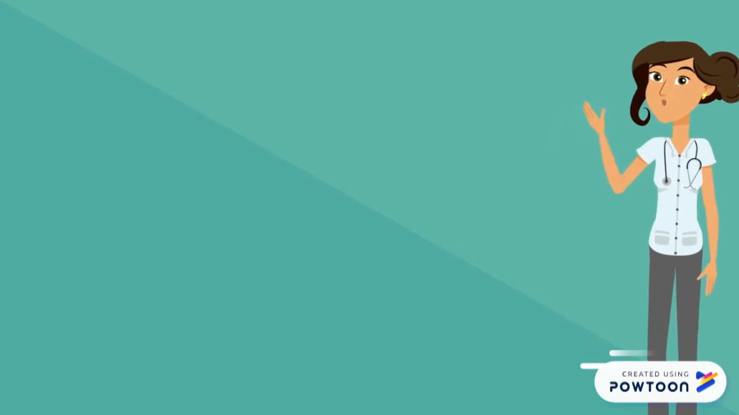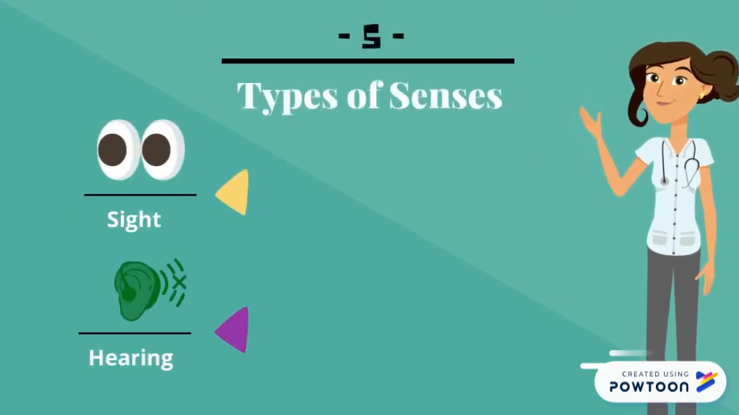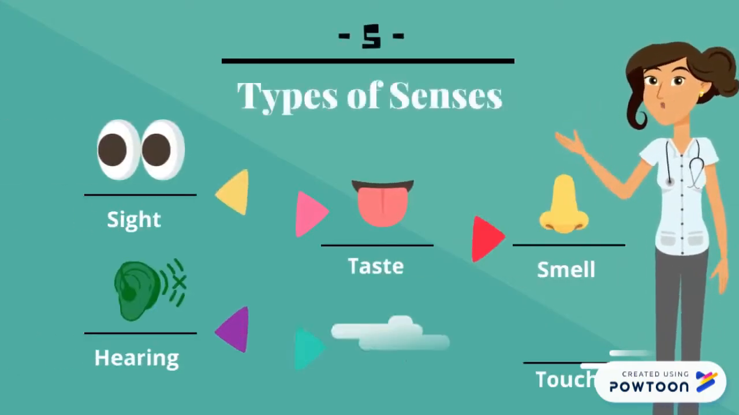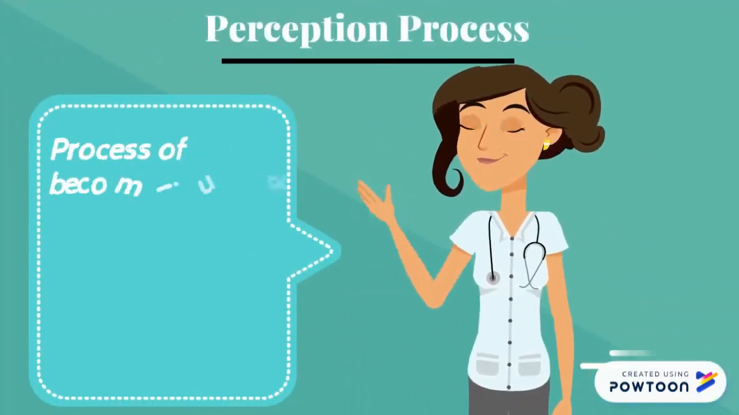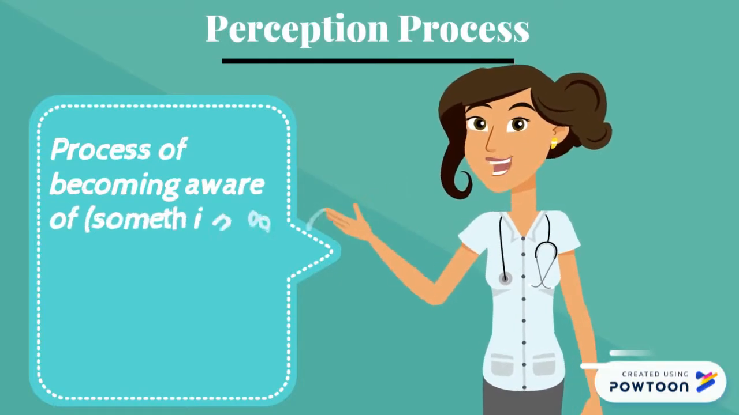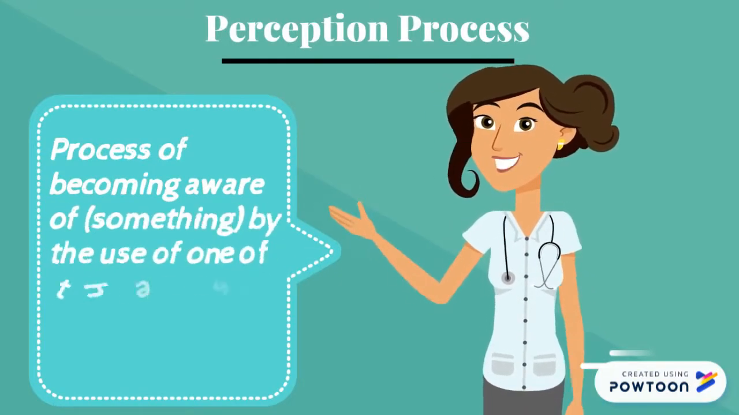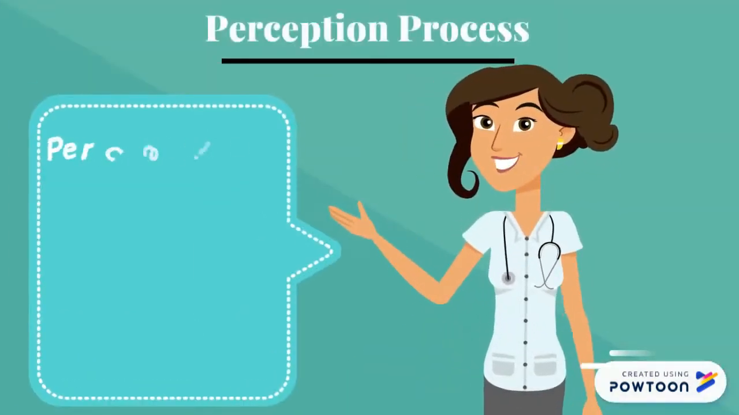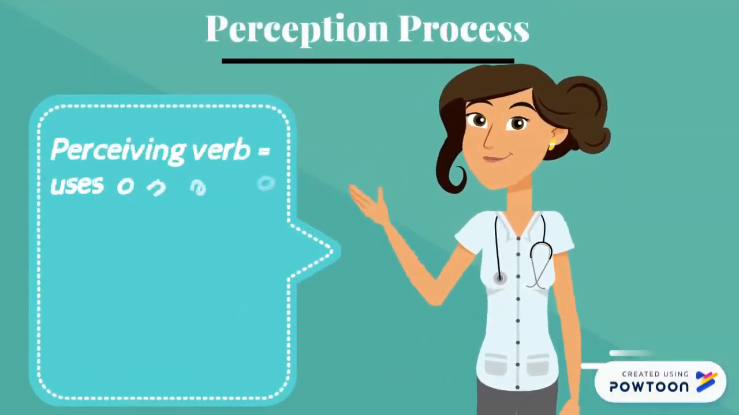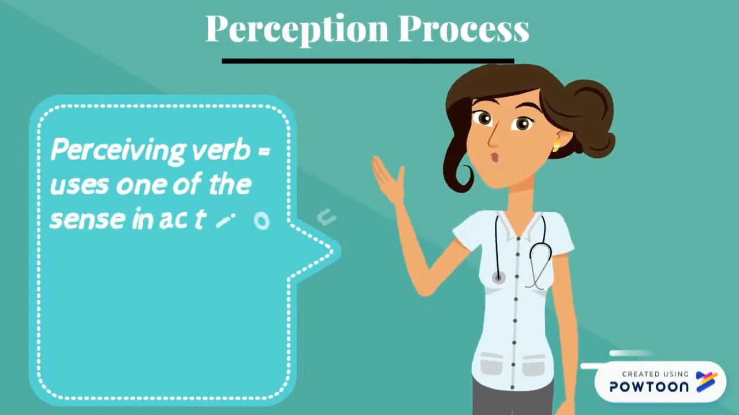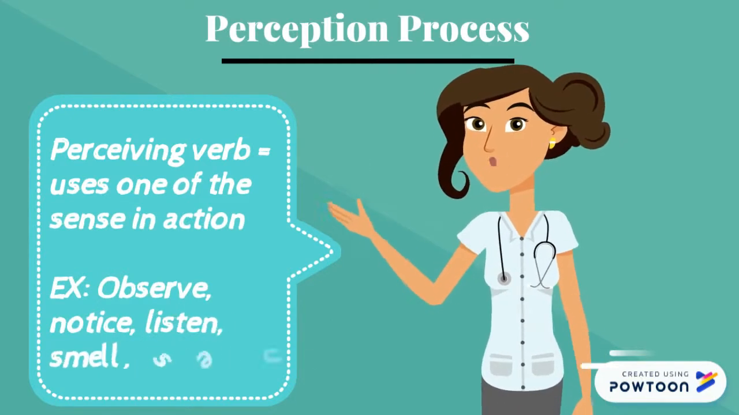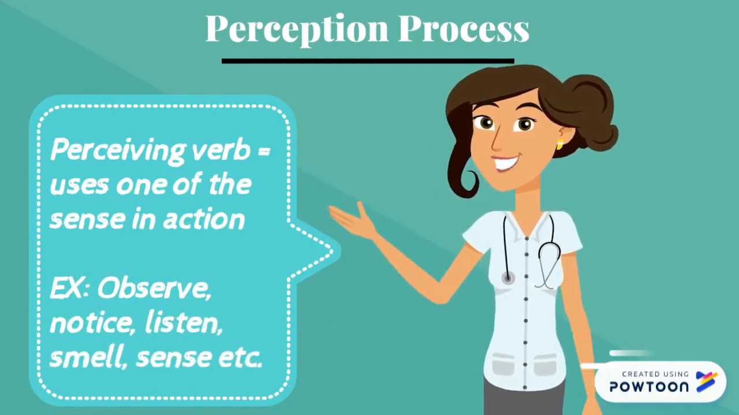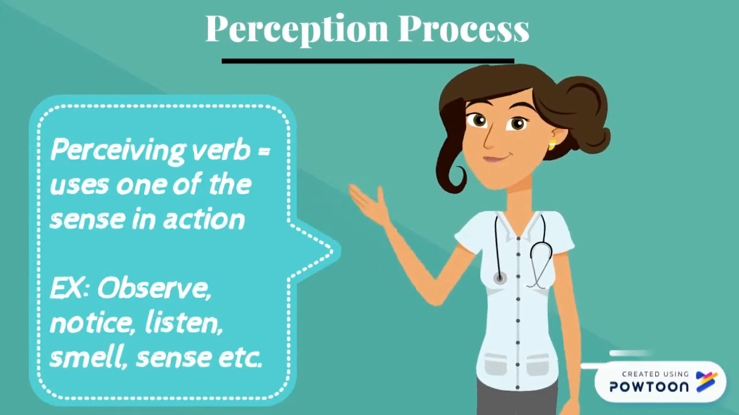There are 5 types of senses. There are sight, hearing, taste, smell, and touch. Now, when it's called perception process, there is a process of becoming aware of something by the use of one of the senses. When you want to find which of the words is included to the perceiving verbs, try to remember the 5 types of senses. When there is one of the senses being used in the action, the word is a perceiving verb, which is included to the perception process.